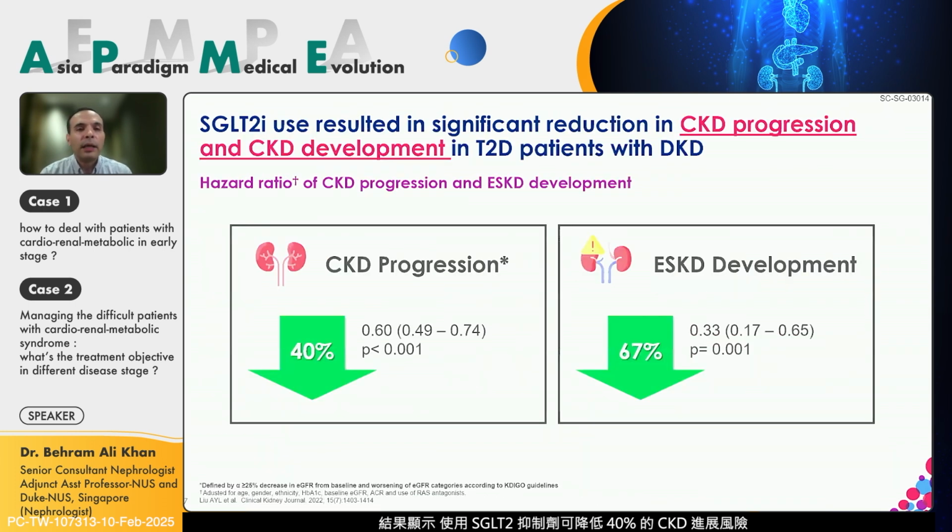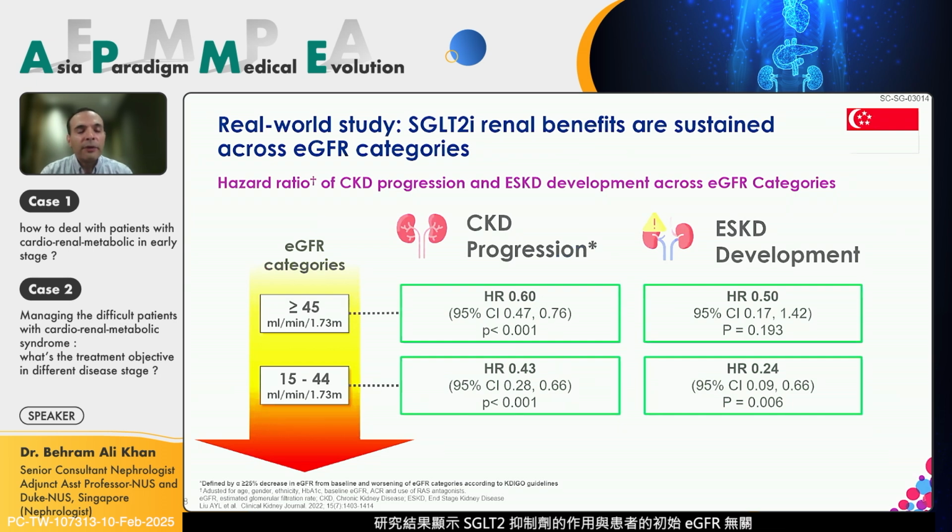And we found that chronic kidney disease progression was reduced by 40% when patients were put on SGLT2 inhibitors, and there was a reduction of about 67% in their development of dialysis. This is quite in line with the global trials that we have seen for SGLT2 inhibitors, and it was quite reassuring to see this real-world evidence play out with SGLT2 usage in Singapore. And we found that this was independent of the initial GFR that these patients were started on.